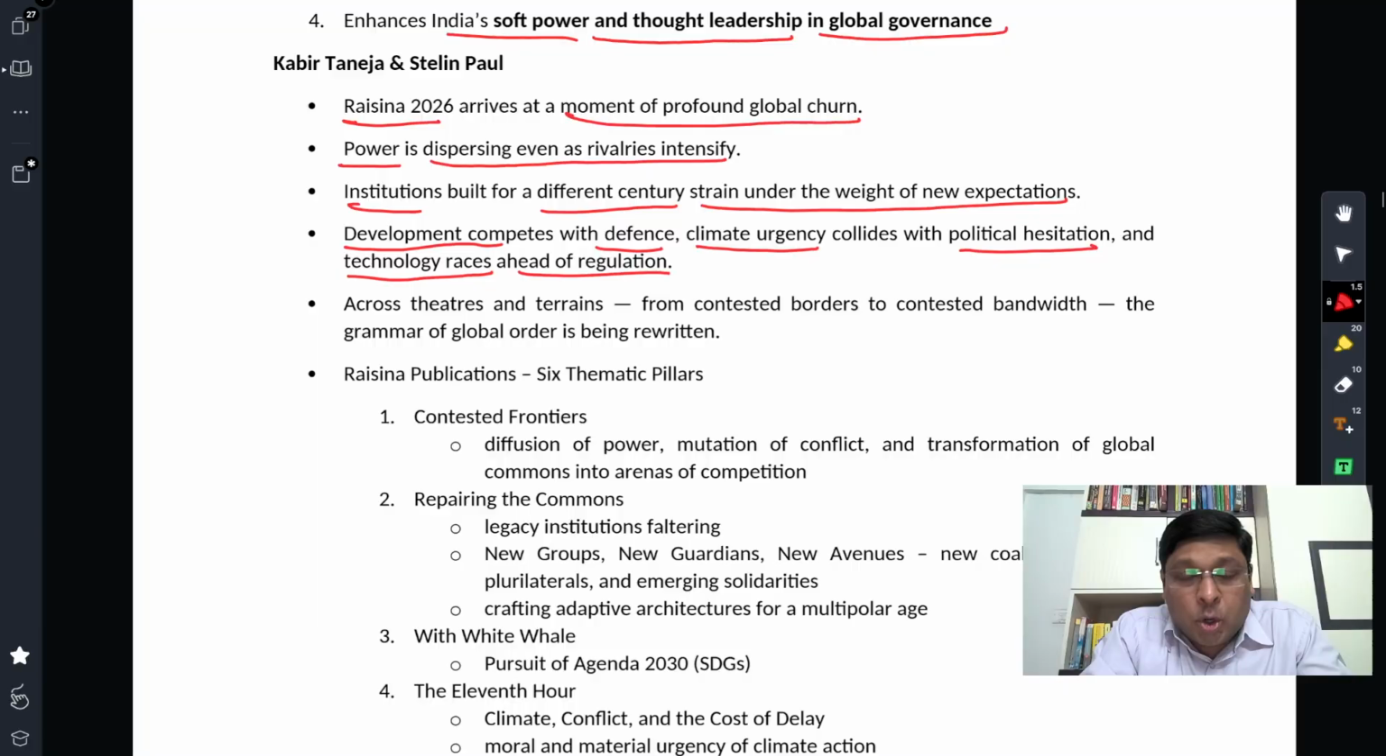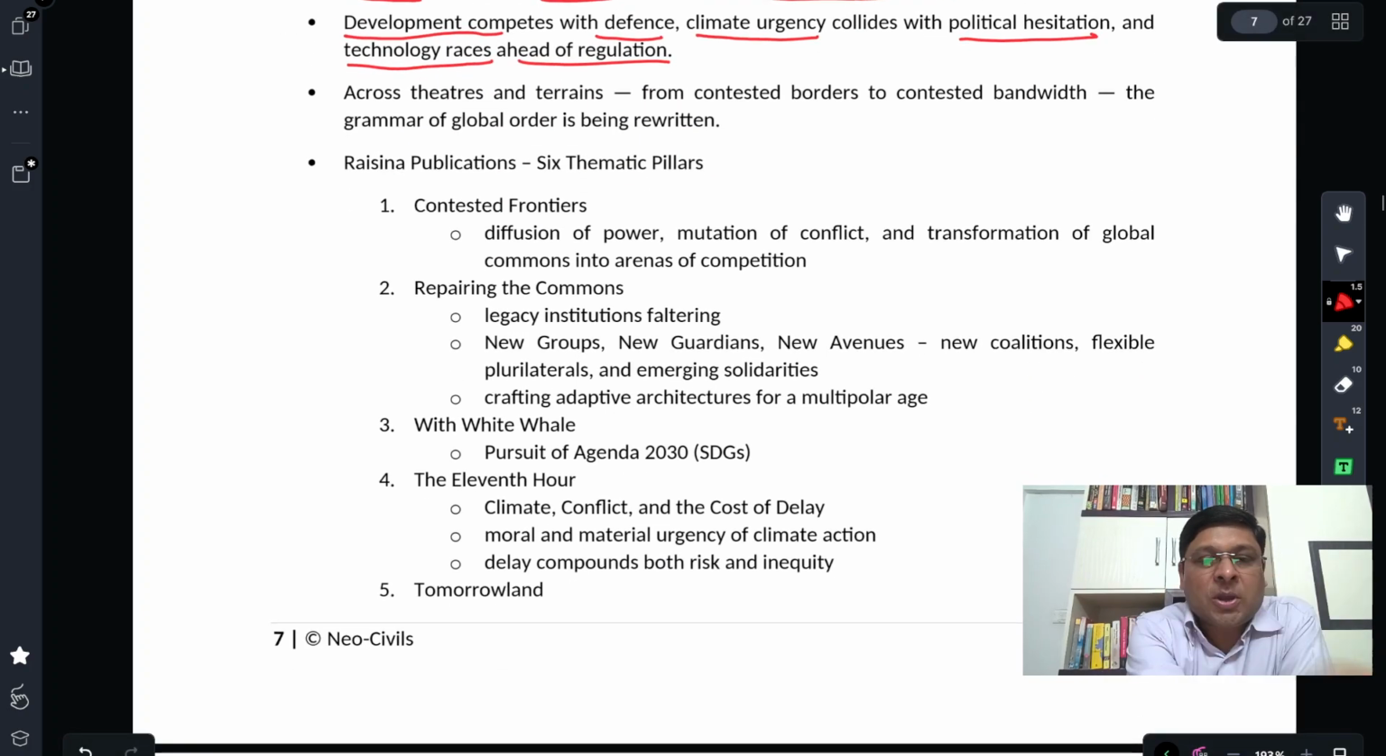And then technology races ahead of regulation. That's what we discussed. Technology comes and then governments are lagging behind in terms of regulating it. AI is disrupting right now, but there is no governance structure either domestically or internationally to govern such emerging technologies. So technology races ahead of regulation, or regulation lags behind the technological race.